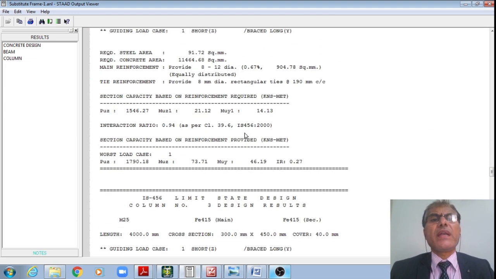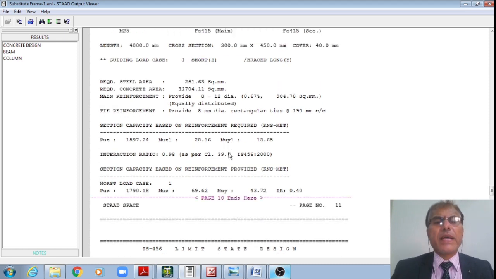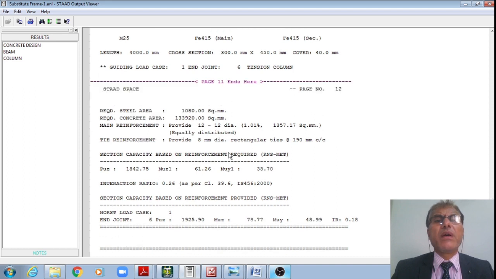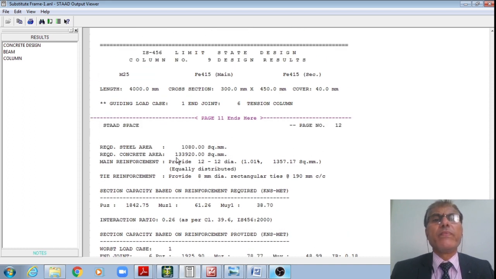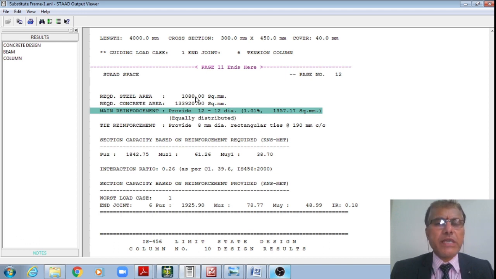Whereas in the second beam, second column, I require the same, but now I'm moving to the top story column. There I am requiring 1080 mm square, with 1.01 percentage. However, the percentage of the steel should not be less than 0.8. We got 1.01, whereas in the previous column I just got 0.6.